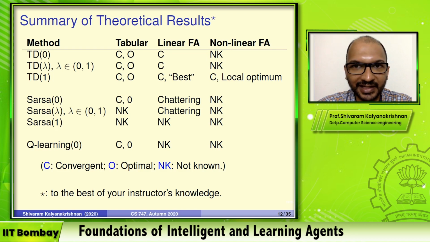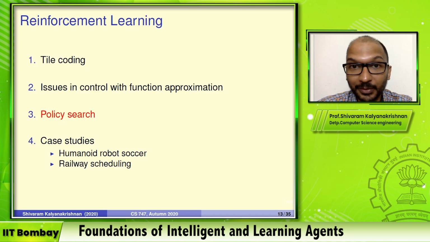In the more general settings, which we normally are in, there isn't that much theoretical justification for what we're doing. So that was a quick recap of theoretical results with function approximation, to tell you that there are these fissures beginning to occur in our construction. What do we do about it?